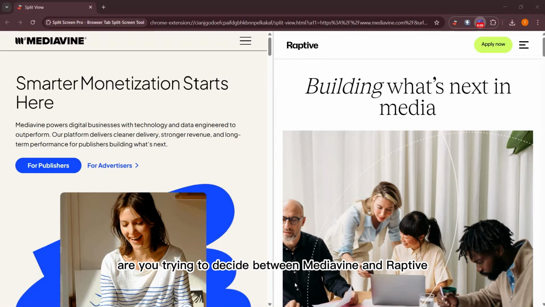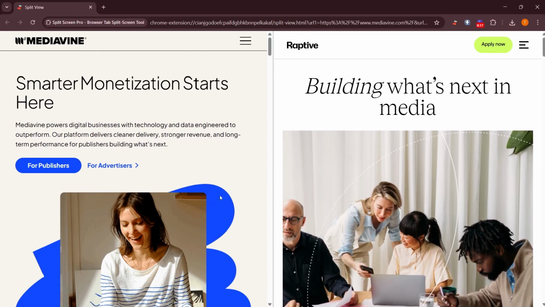Are you trying to decide between Mediavine and Raptive? You're not alone. Today, we'll break down these two popular ad management platforms. Both Mediavine and Raptive help website owners make money through ads. They connect your site with advertisers, allowing you to earn revenue based on traffic, but they each have their unique